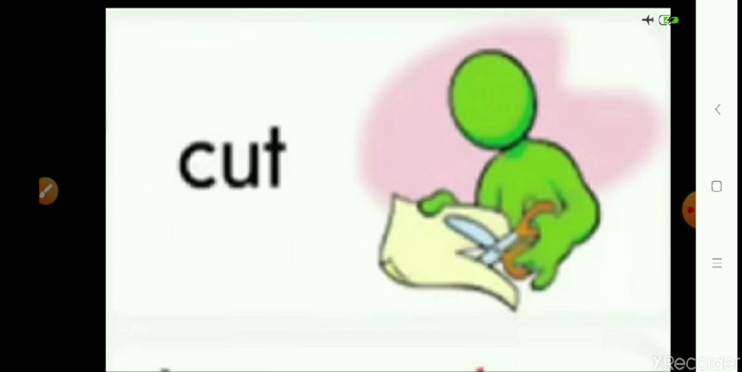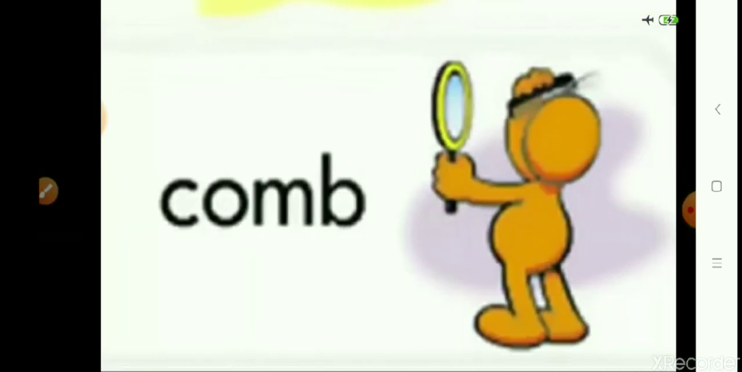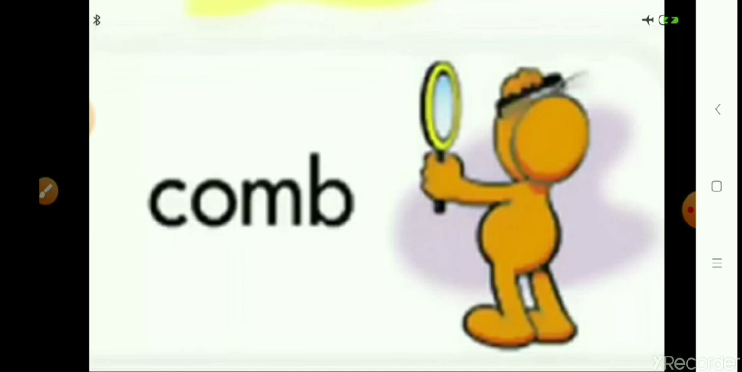Then cut. You cut paper. Your mother cuts vegetables or fruits. So cut is also an action. Then comb. You comb your hair, or your mother must be combing your hair. So comb is also an action. Combing your hair is an action.